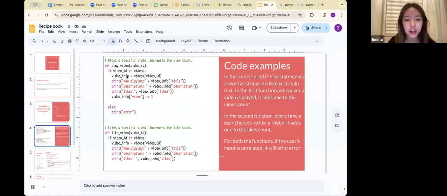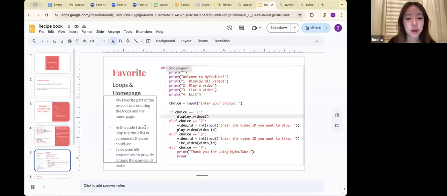So in this code on the left of this presentation, I used if-else statements as well as strings to display a certain text that I want the users to see. In the first function, whenever a video is played, it adds 1 to the view count. In the second function, every single time a user chooses to like a video, it adds 1 to the likes count. And for both functions, when the user's input is unrelated to the subject or is not included in the options I gave them, it will print error on the screen.